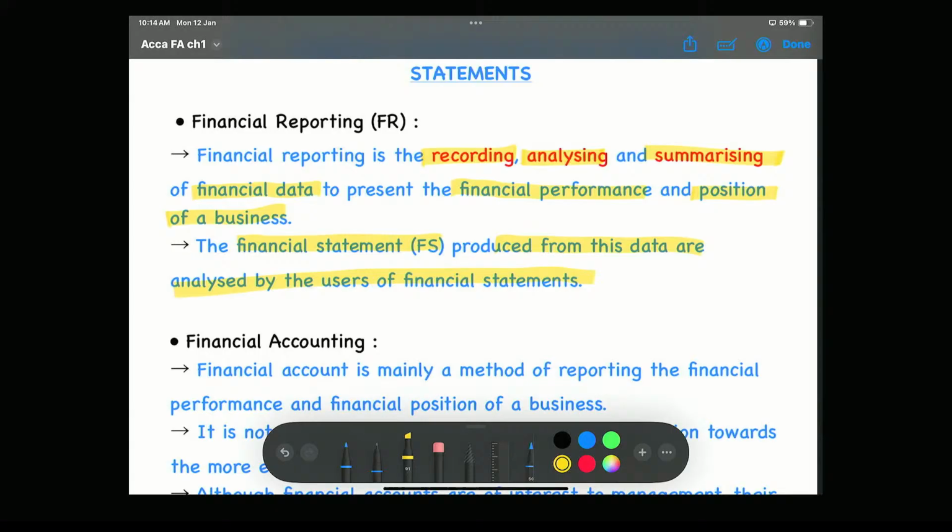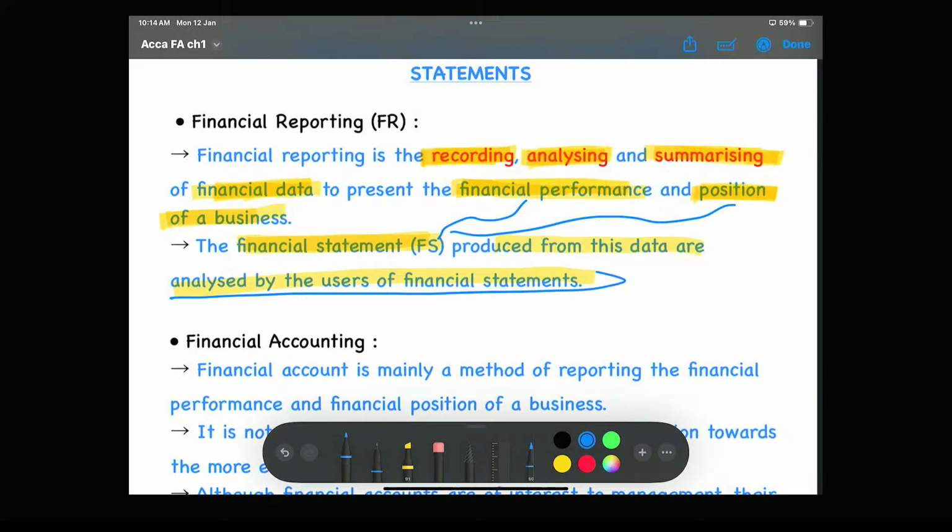So what is financial reporting? Financial reporting is recording, analyzing and summarization of financial data to present in the form of financial performance and financial position of a business. The financial statement is produced from this data. Which data? Financial performance and financial position, to be used and analyzed by the user of the financial statement. This is the very core meaning of financial reporting.